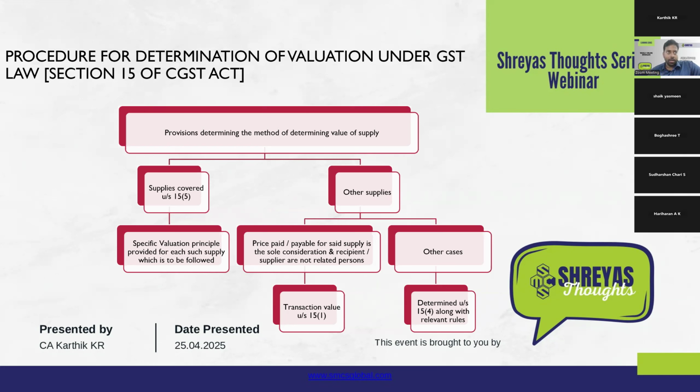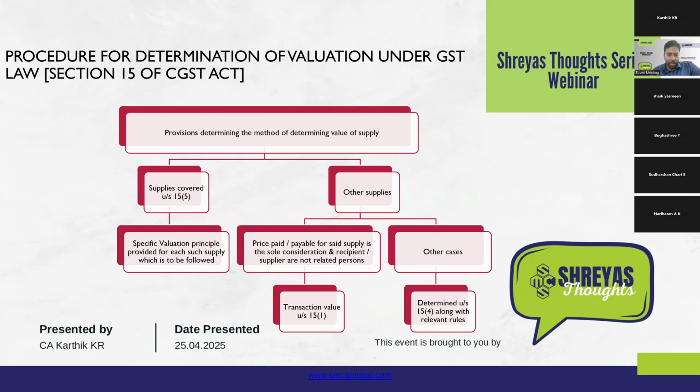So in order to see which mechanism will be applicable, the twin factors are to be tested. That is, whether the price paid or payable is the sole consideration and whether the recipient and supplier are not related persons. If both these conditions are satisfied, then the value of supply will be the transaction value. That is the actual value that is charged for the particular supply of goods or services as per the contract, which is paid or payable, etc. That amount shall be treated as the value of supply.